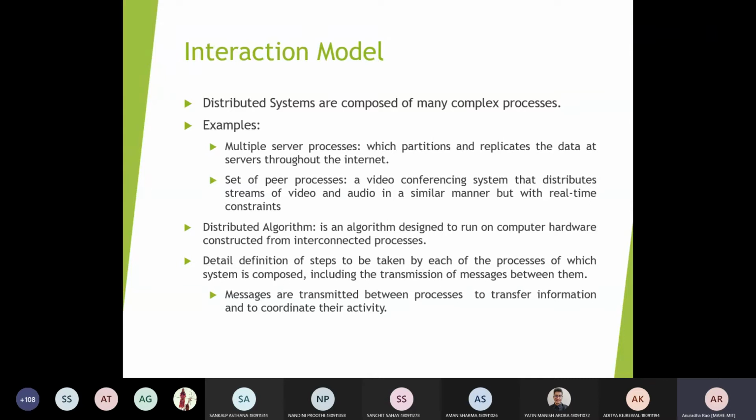So you need to model the performance of the communication channel, the message transmission, and the synchronization. These are the three basic interactions which you have to consider.